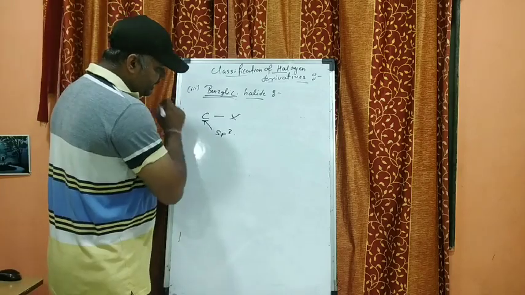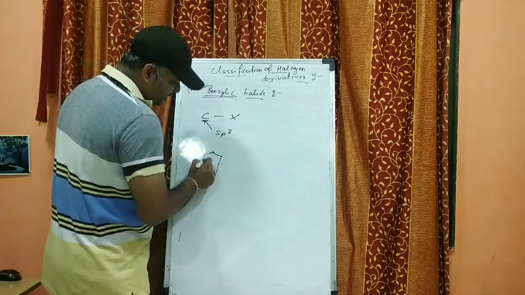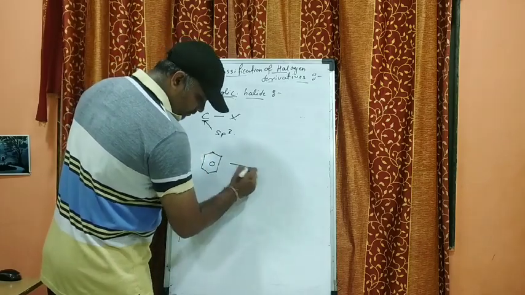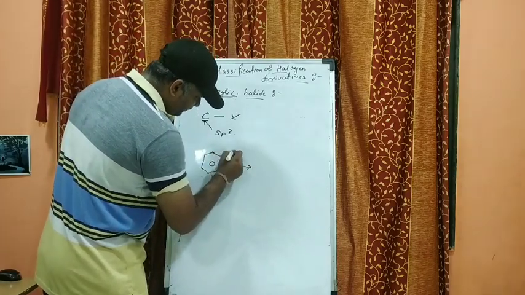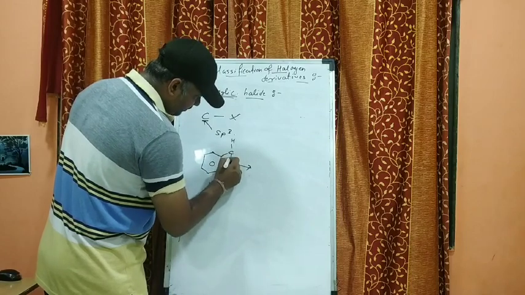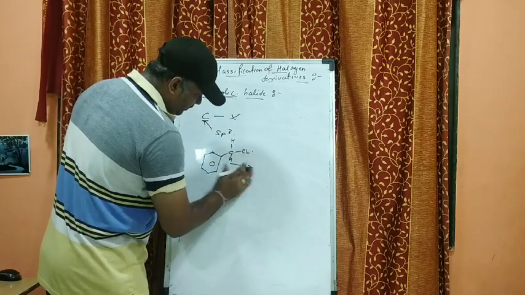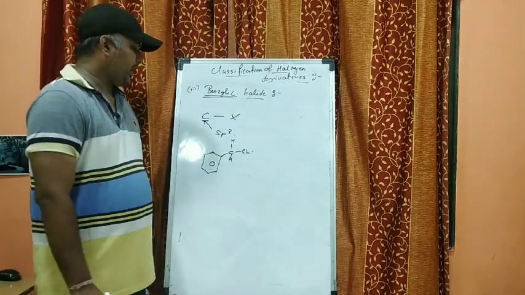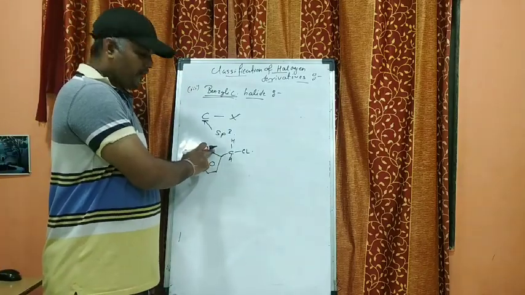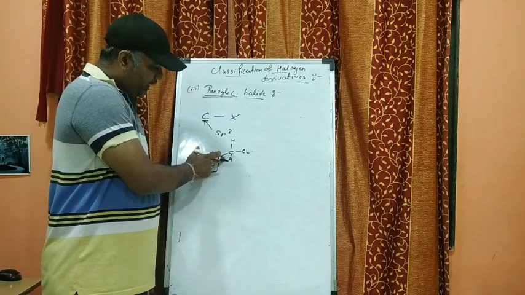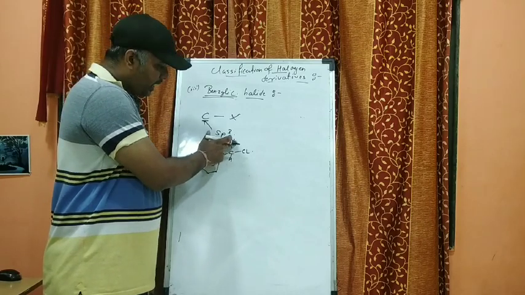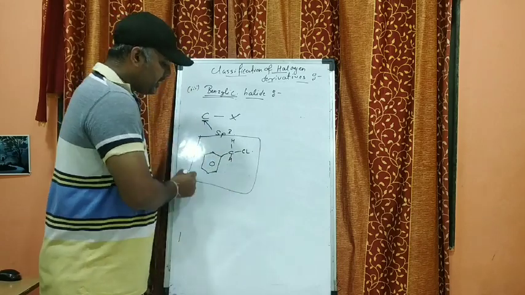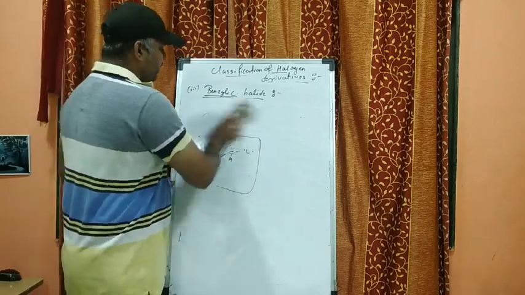Now here we can take the example of benzene. See, this is the example of the benzylic halide, right? This is the benzene ring, and to the second position carbon, hydrogen, hydrogen and chlorine atom. So this becomes your benzylic halide.